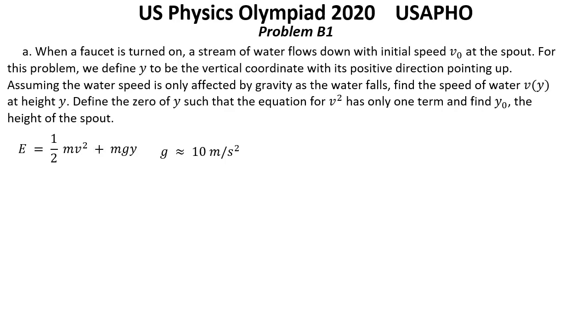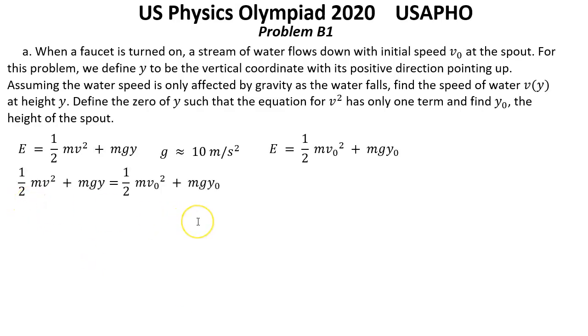As the bit of water falls, its energy remains constant and is equal to the initial value. So E equals 1/2 mv0 squared plus mgy0. Let's equate them. We have this equation, and solving for v, we have v equals the square root of v0 squared plus 2g multiplied by (y0 minus y).